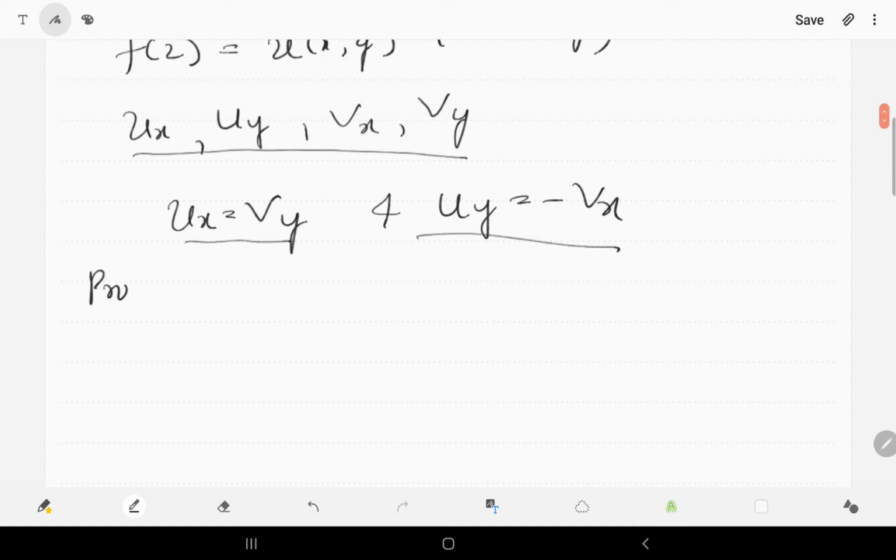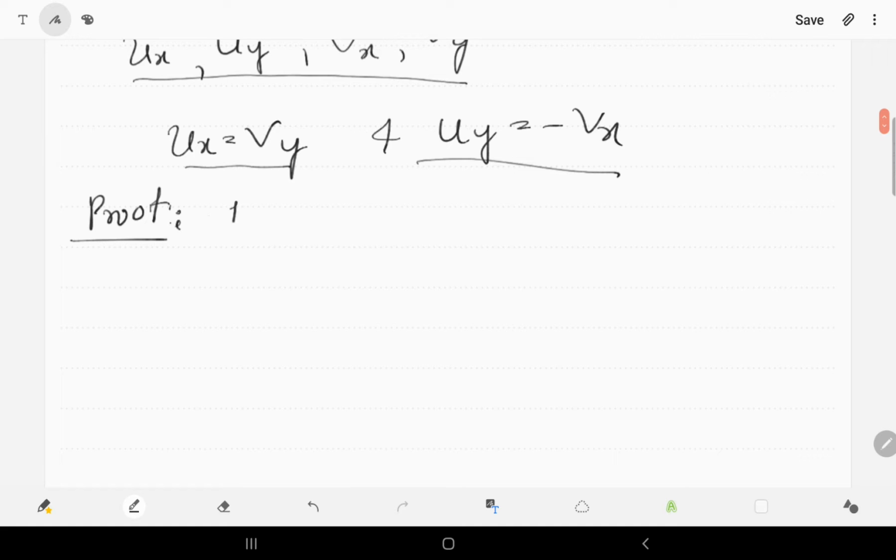Let us prove this. Proof. Given f of z is equal to u of x y plus i into v of x y is analytic in the domain D. Therefore, analytic means it is differentiable at a point z naught.